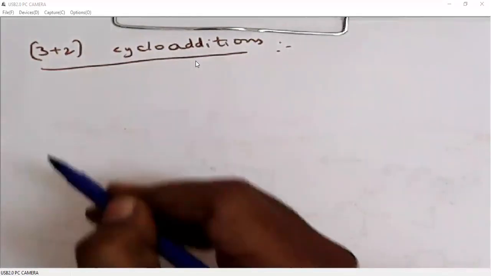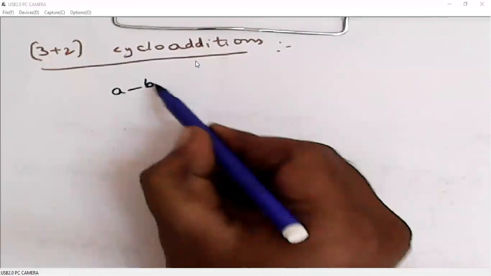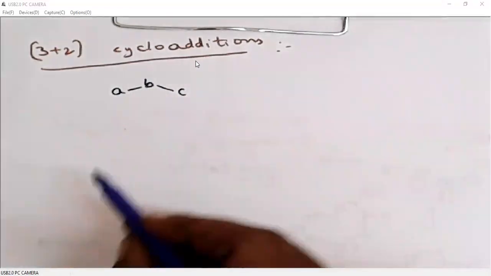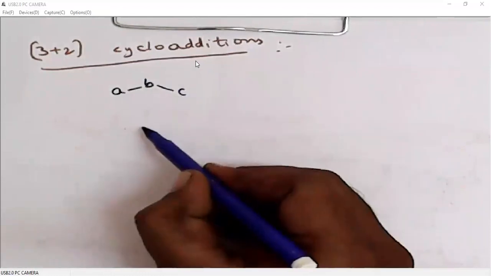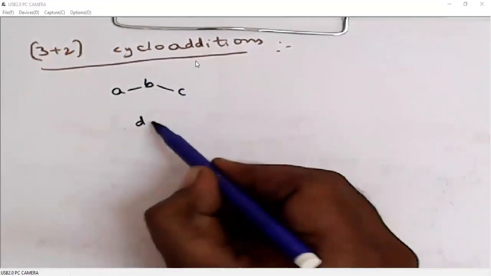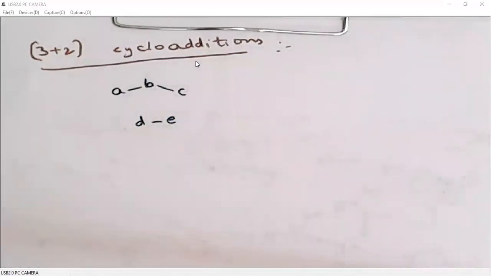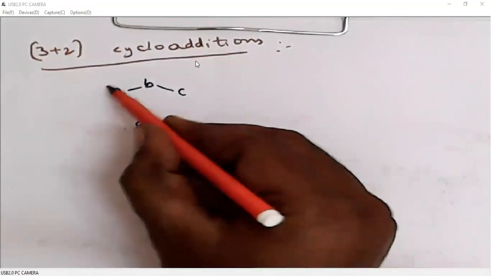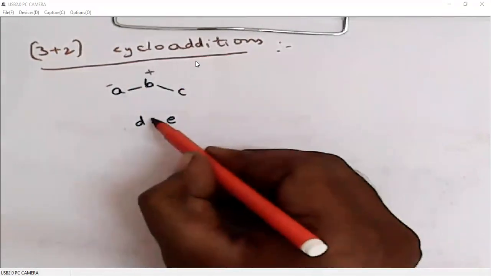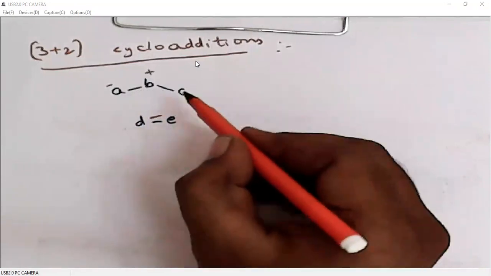What are 3+2 cycloadditions? 3+2 cycloadditions are reactions between a 3-membered system and a 2-membered system. Probably we will have charges and multiple bonds between them.